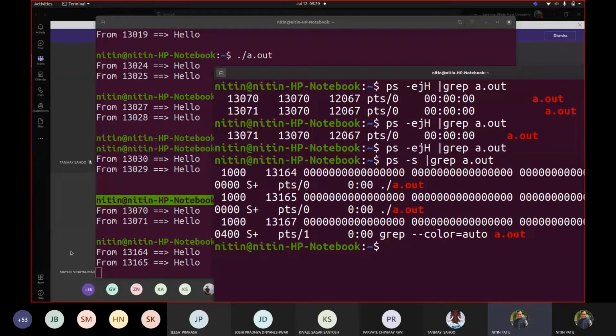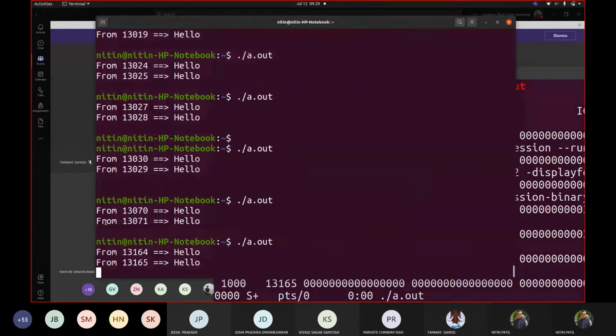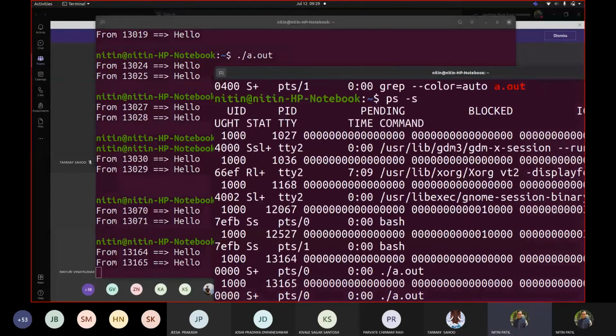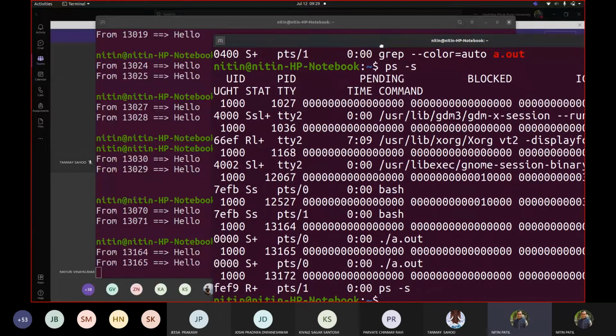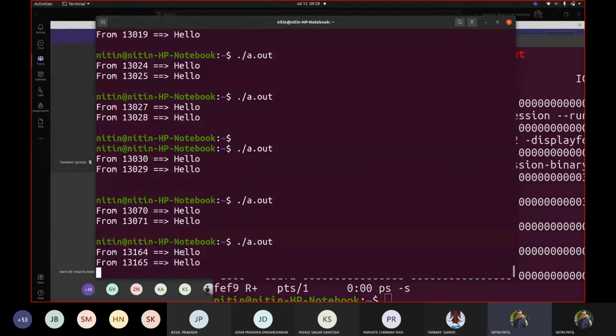So both of them are in S plus, correct? Let us remove this a.out for a while. Let us see where a.out is. So these are the two things, correct? We have S plus for both of them. Now what I'm doing is pressing a particular key combination, which is Control Z. I'm showing you my keyboard. Is my keyboard visible? Now I'm pressing Control and Z.